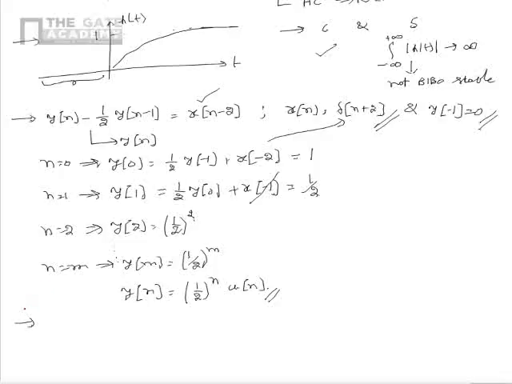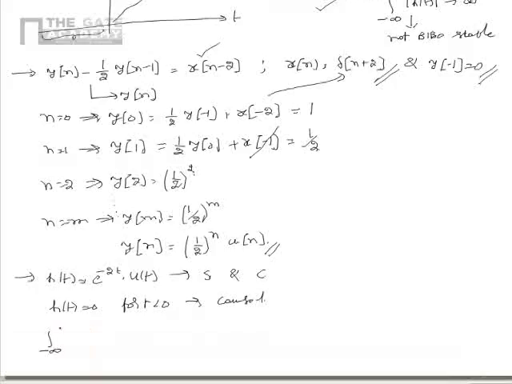Now let us consider a LTI system with impulse response h of t equal to e power minus 2t multiplied by u of t. We have to comment on the stability, that is BIBO stability, and causality of the system. We see that the impulse response h of t is equal to 0 for t less than 0. From this, we can say that the given system is causal.